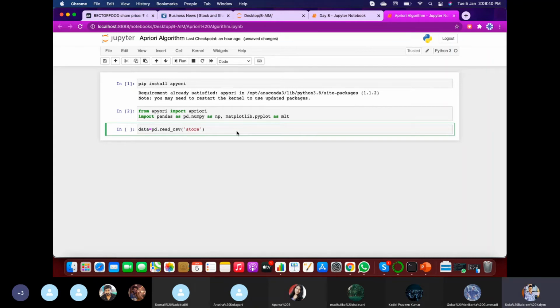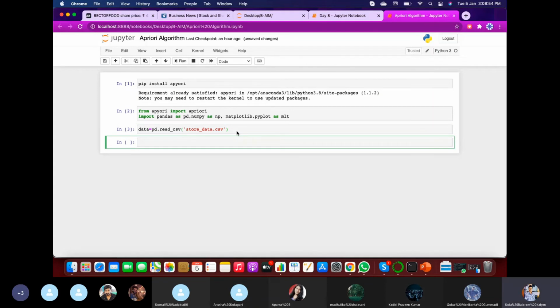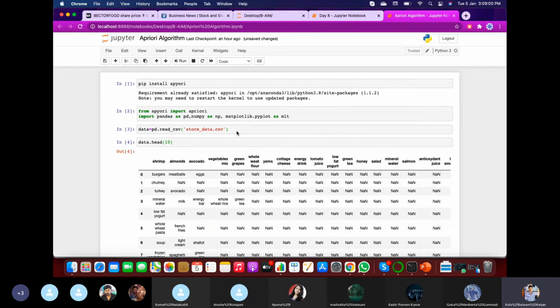Our data is named store underscore data dot CSV. As this is the name of the data, it is a string of characters, so you need to specify it in quotations. So our data has loaded. Let us read the data for the top 10 rows.